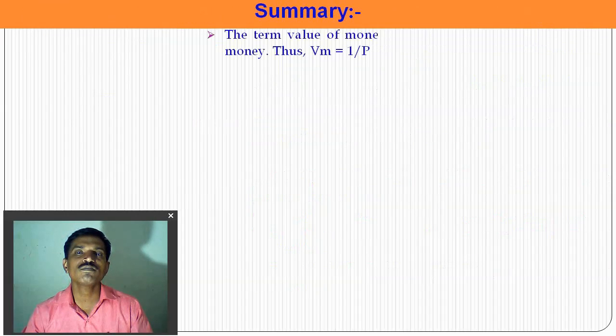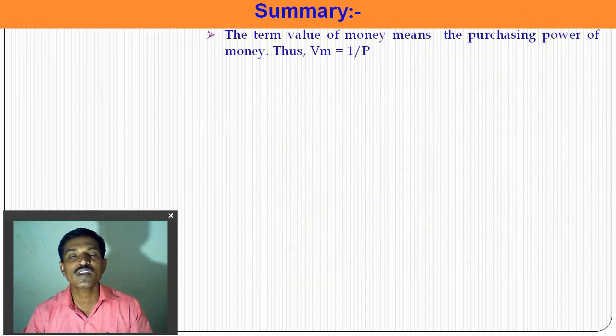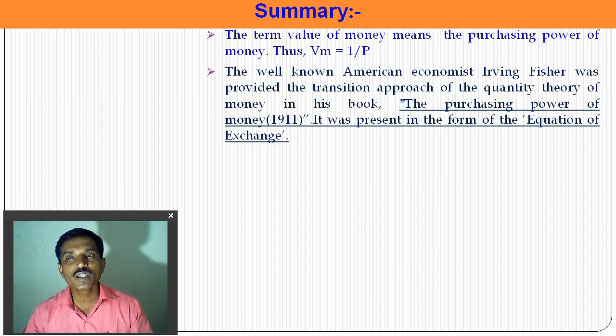So, a summary of this lecture, what we learned: the value of money means the purchasing power of money. We can express it in equation form: VM is equal to 1 upon P. Value of money means purchasing power, how many goods you can purchase with the money. The American economist Irving Fisher explained his theory in the book The Purchasing Power of Money in 1911, and he expressed his theory in equation form, the equation of exchange.